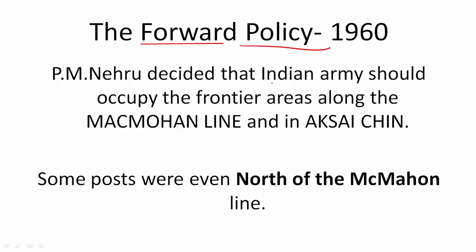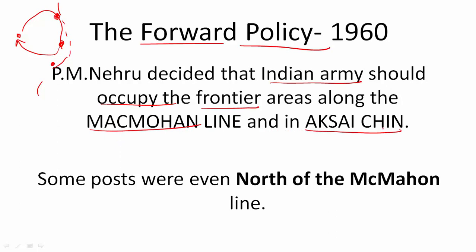According to this, the Indian army should be sent to the frontier areas, and they should occupy all the forward posts. They should not remain behind at relatively safer places, and not just patrol the areas. Initially, what they did was they just went from this point, did a patrol along the border, and then came back. But now it was suggested that you make a post here along the border. Let's say if this is the border, that now posts should be made here and the soldiers should be placed in these posts. So along the McMahon Line as well as in Aksai Chin, many frontier posts were made, and many forward posts were made.